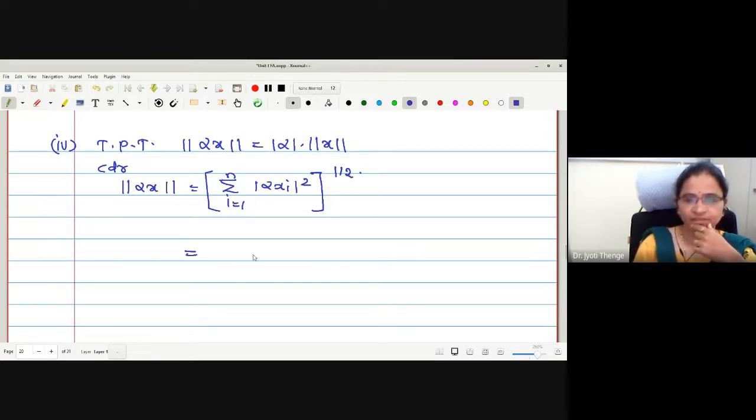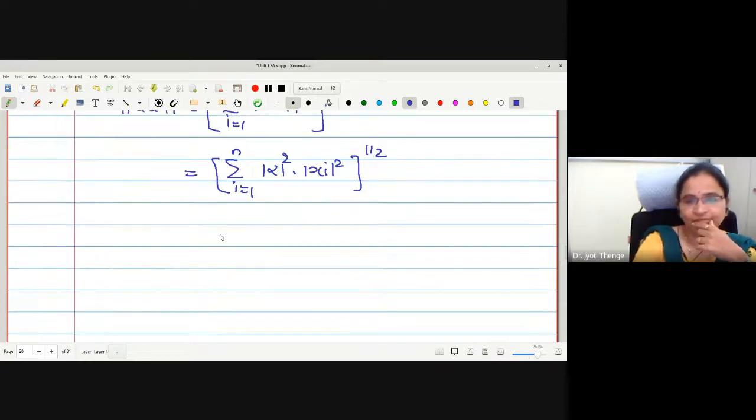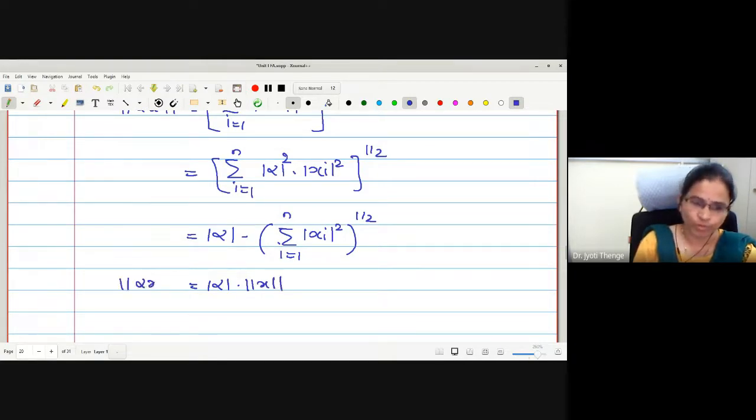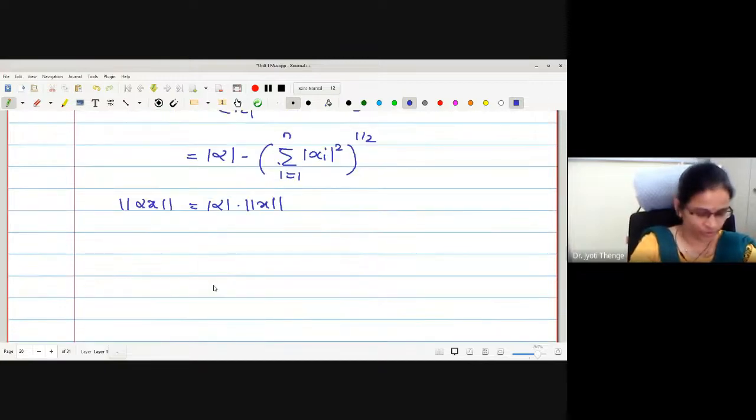Correct? Alpha xi will be the ith coordinate. Let me take alpha out. This is mod alpha square into mod xi square, raised to half, summation i equals 1 to n. Now this alpha is independent of i. One can take it outside the summation, and if I take it outside the summation, I will take it outside the root also. Therefore, it will be mod alpha, and we remain with summation i equals 1 to n mod xi square raised to half. This is mod alpha into norm of x. Hence, we have proved norm alpha x is equal to mod alpha into norm of x.